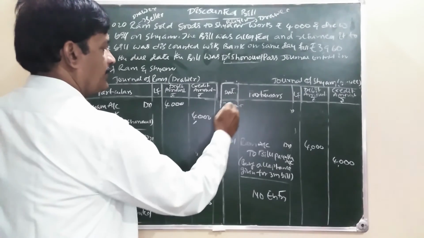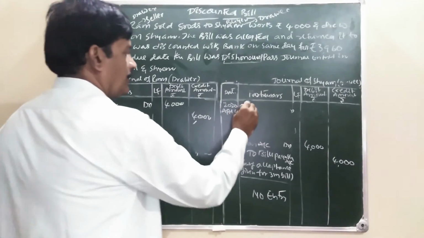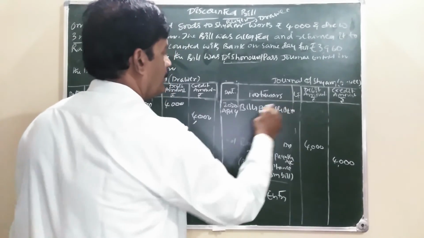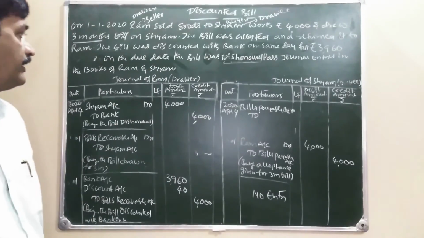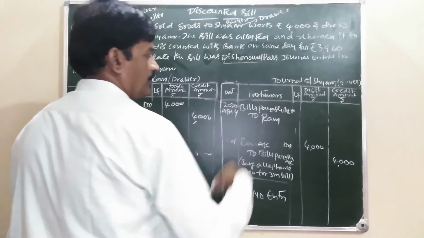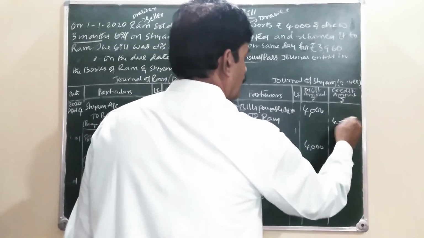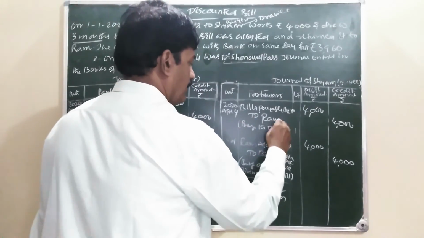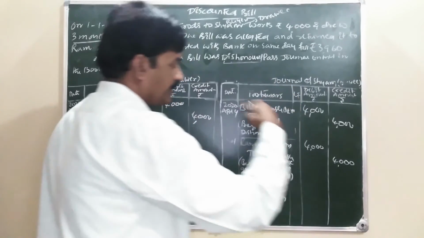Here, 2020 April 4th. Bills payable account debit. What is his position? Due to whom? Due to the main person, that is Ram, to Ram. Being the bill dishonored. Which bill? Discounted bill dishonored.